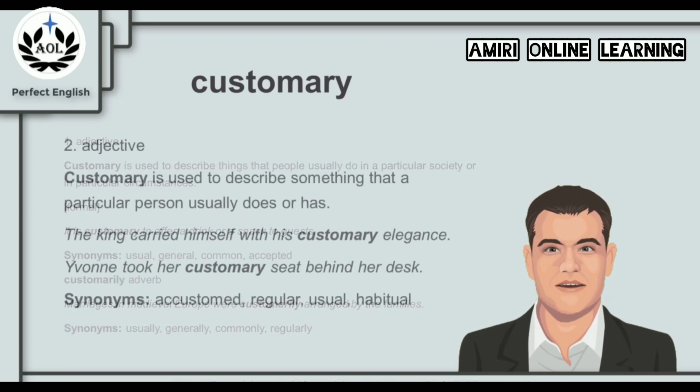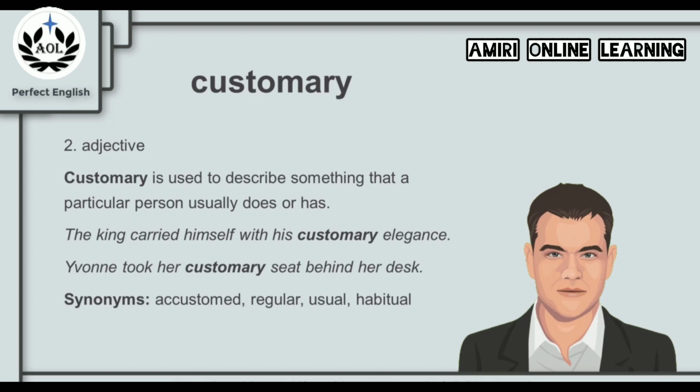And customary can be used in a different context as well. Customary is used to describe something that a particular person usually does or has, not a whole society. For example, the king carried himself with his customary elegance. So that is something that the king usually did, not the whole country. Another example, Yvonne took her customary seat behind her desk.